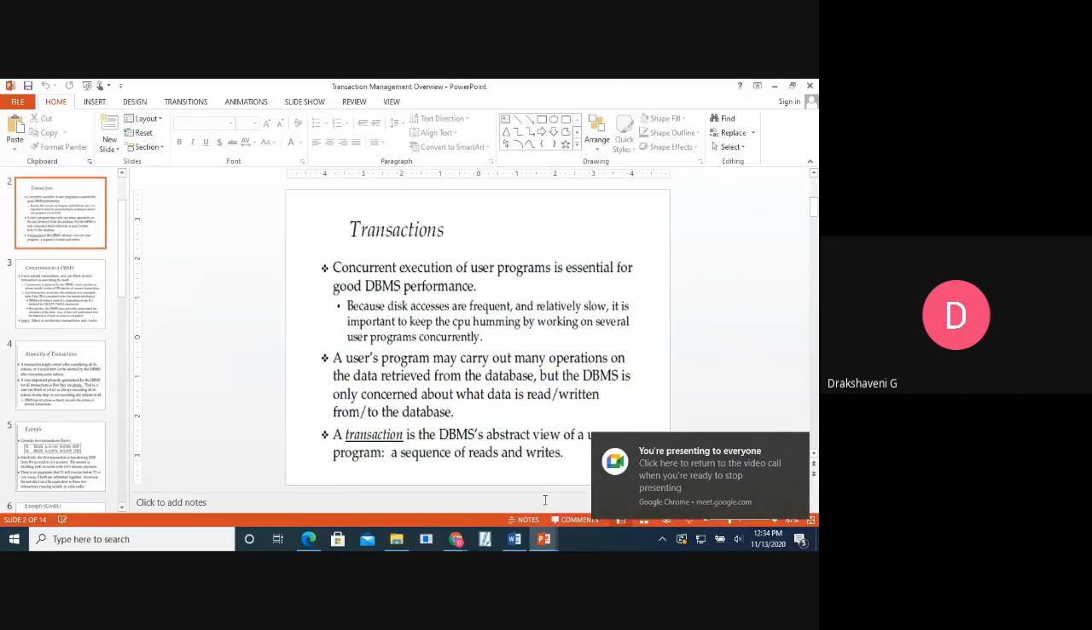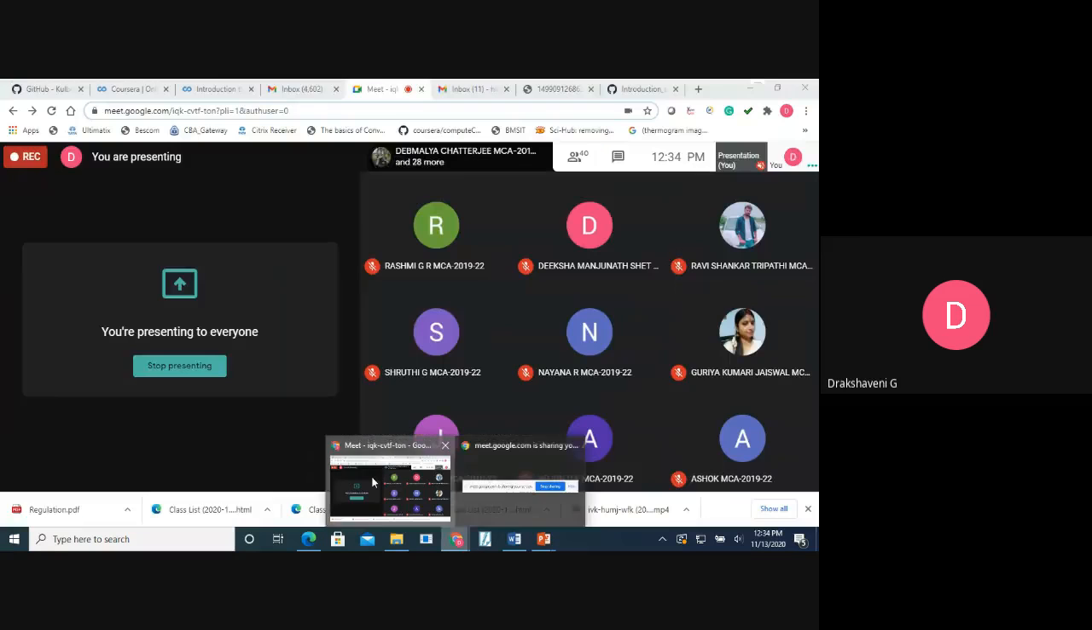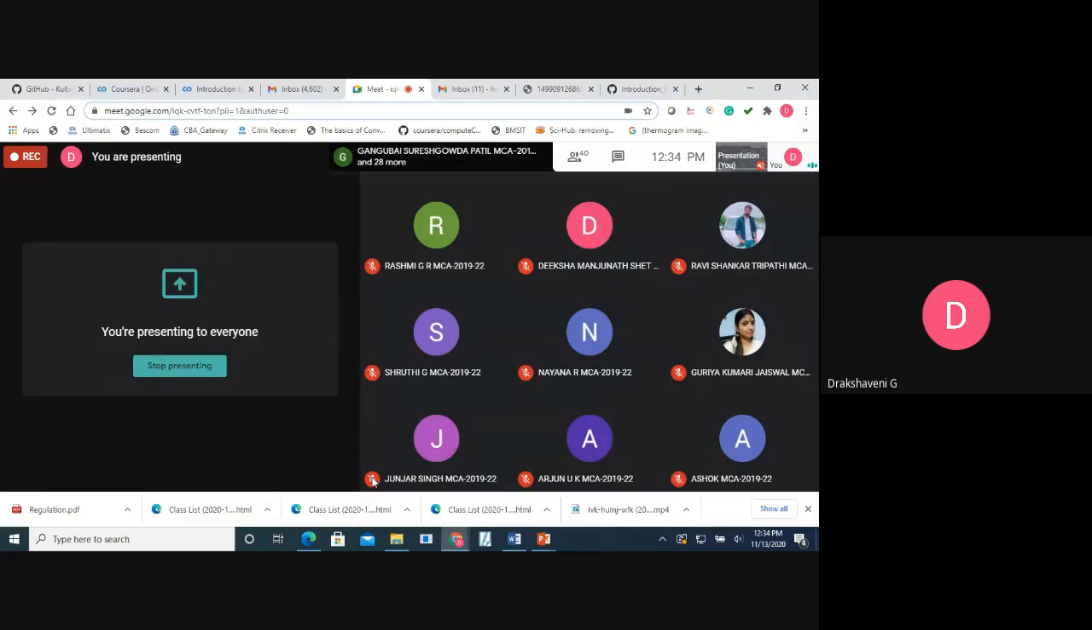A transaction, in the DBMS, is an abstract view of the user program: a sequence of reads and writes. So a transaction with respect to DBMS is a sequence of read, write, read, write, or read, write. It can be any sequence, and that is what is called a transaction.